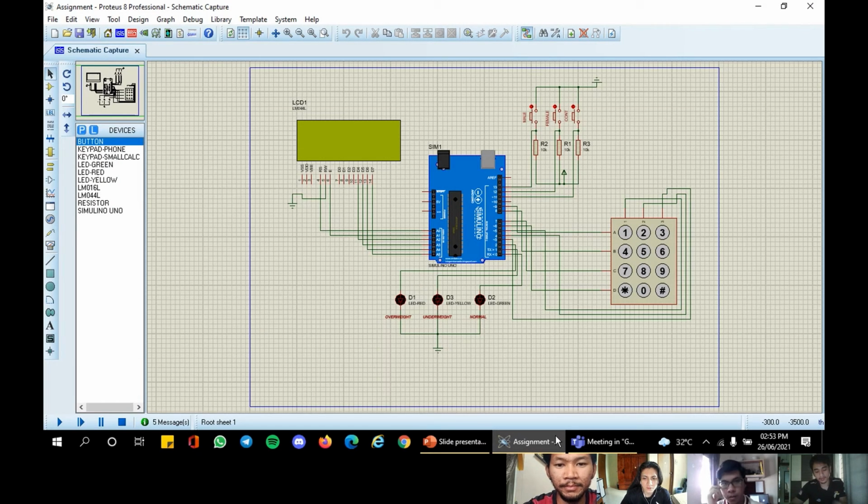My name is Ashraf Farhan. So for my part, I will run a simulation in Proteus to prove that this mini project has been successful. First of all, I will run the simulation. First input, I will put the height value from the keypad. So I will put 160 for height. Then I will push the start button in the keypad.